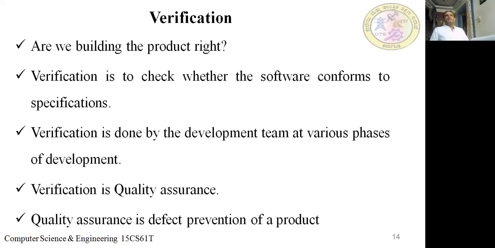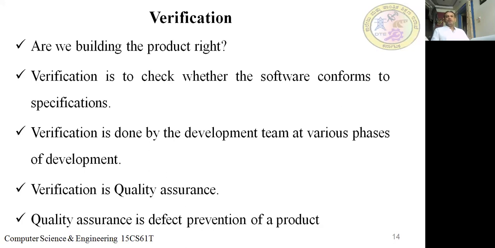Similarly, verification is a process to check whether the product is right or not. Verification is to check whether the software conforms to its specification. The customer has given some requirements. Whether those requirements or specifications are being met or not. It is done by the development team at various phases of development, at every phase.